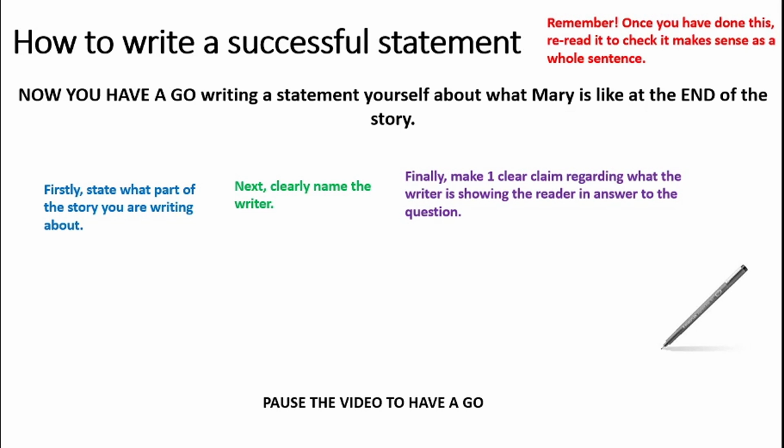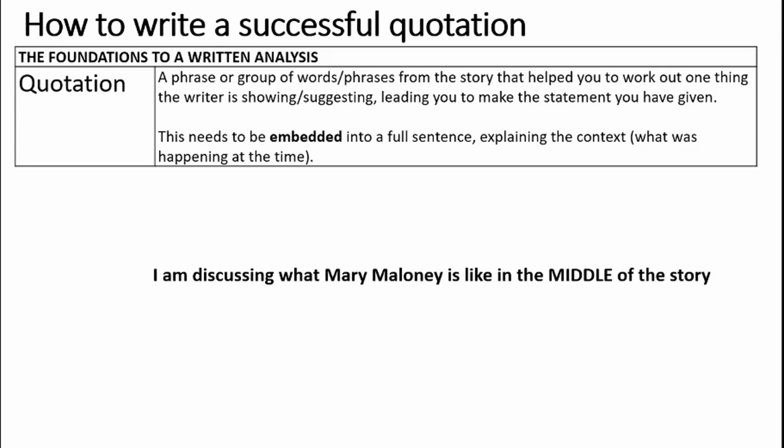And once you've written your statement, the next thing you need to do, if we go through the waggle we had earlier, is to write a successful quotation. Now, the quotation is a phrase or a group of words taken from the story that help you work out one thing the writer is showing or suggesting, leading you to make the statement you have given. So the words are from the story.